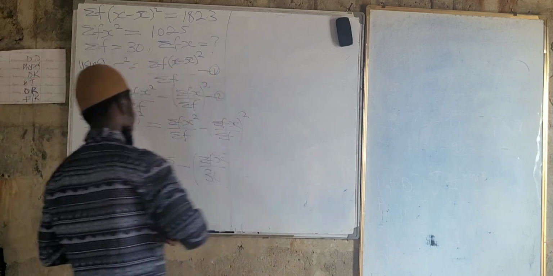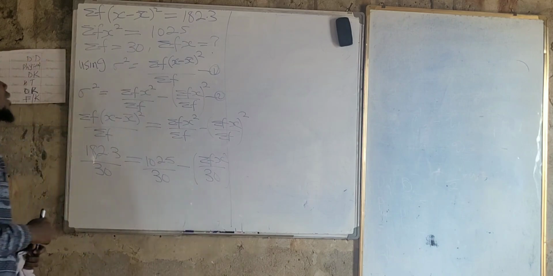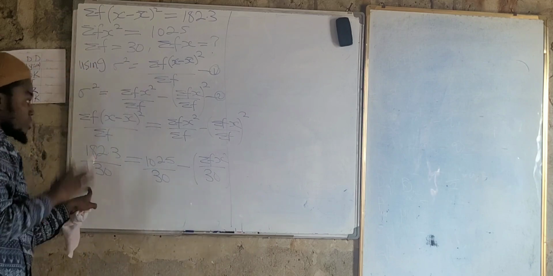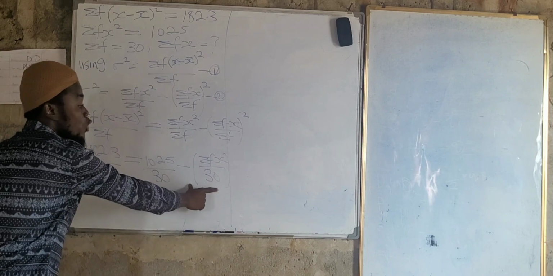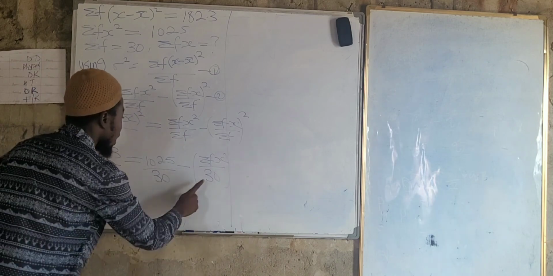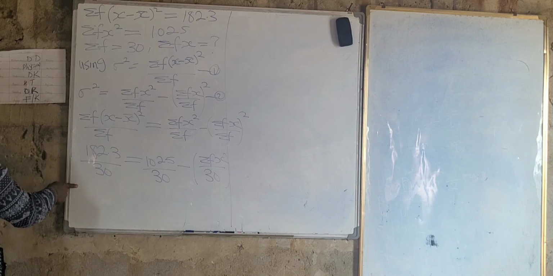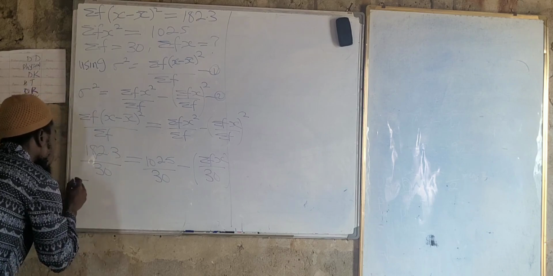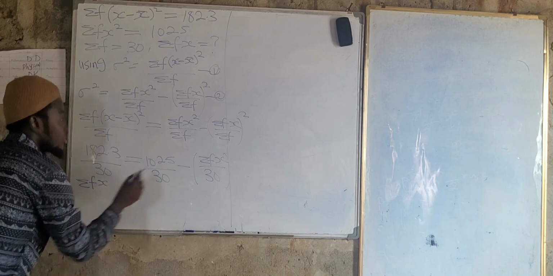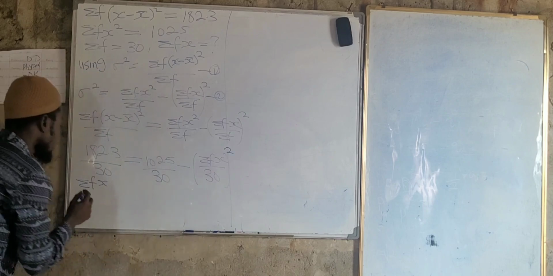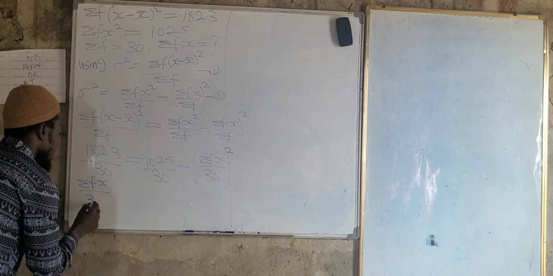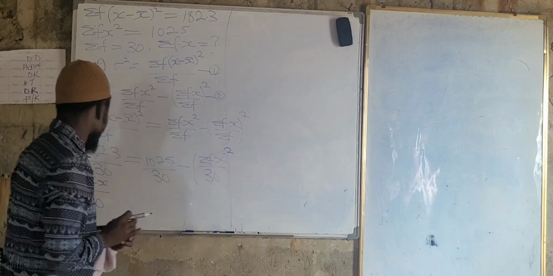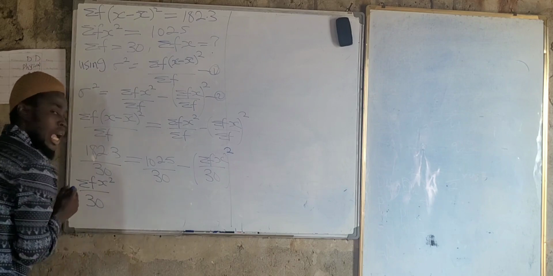Let me go again. This one and this one are okay, but this is what we want to find. I will bring this to this side because we want it to be positive. Here we have summation of fx, the whole square, all over 30. So the power is 1 times 2.